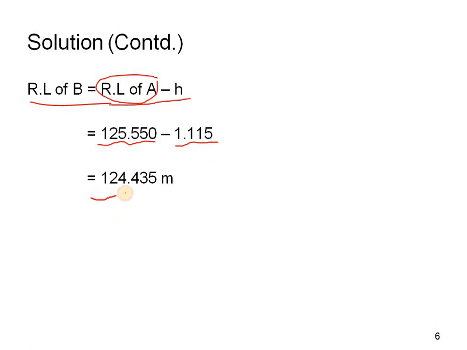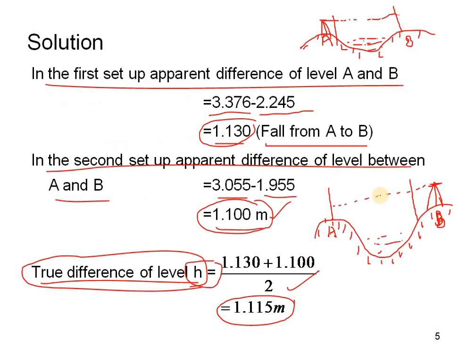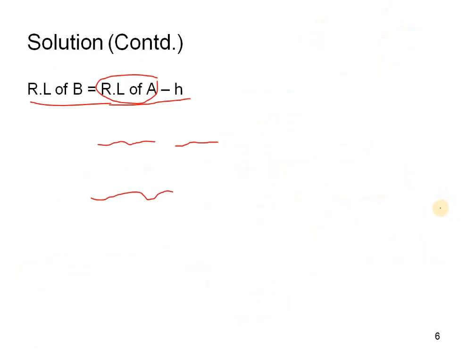Then we get RL of B as 124.435 meters. This point is the RL of B. So now we got 124.435 meters.